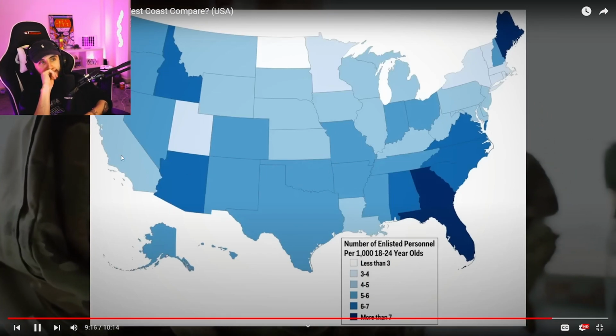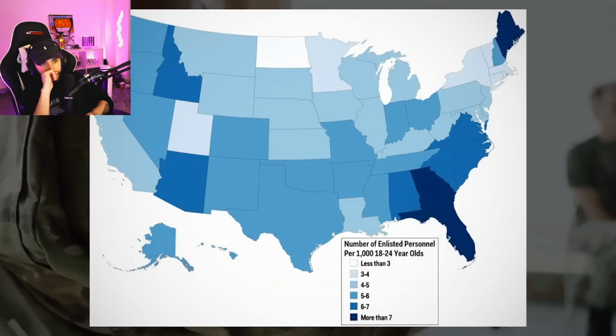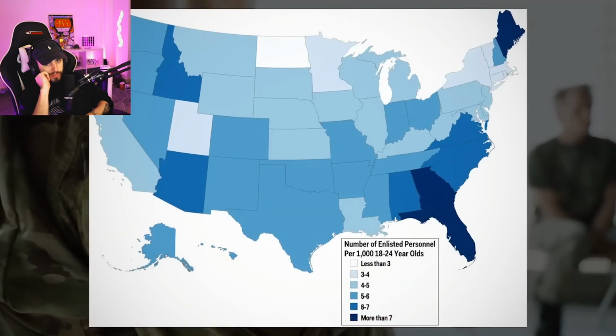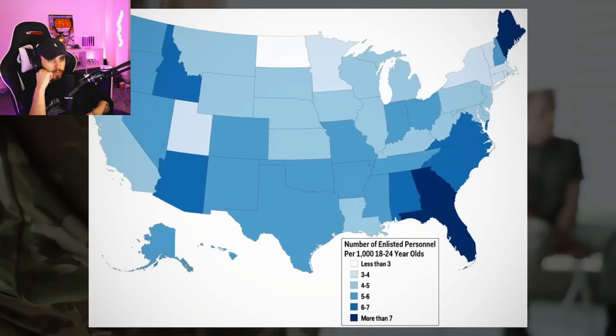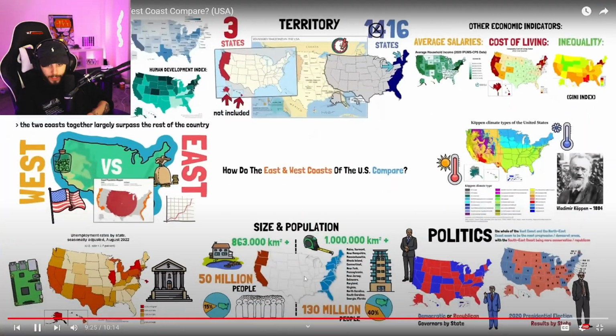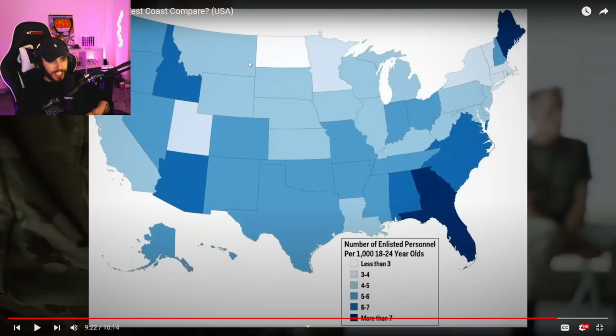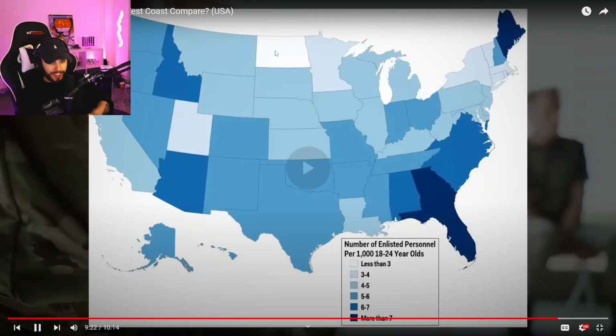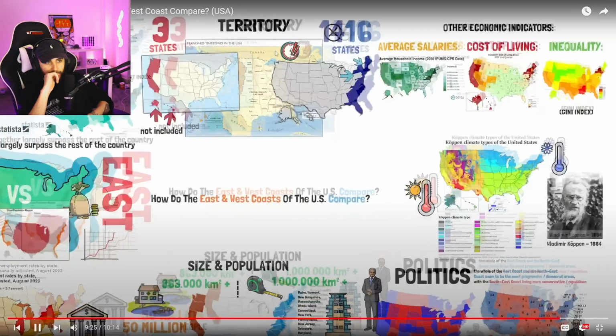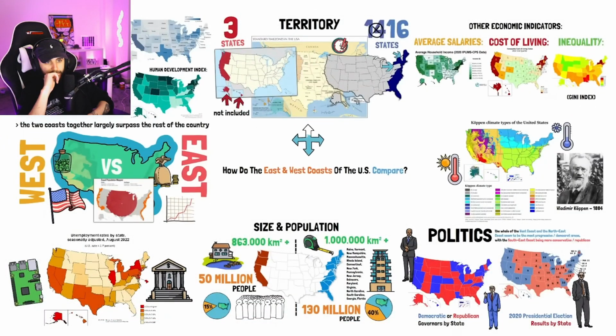A lot of these maps end up showing us the whole of the US states, but I try to focus on the comparison between the ones on the two coasts, since that's what this video is about. Bro, they're non-existent in the military. What the hell? So, that is how the East and West coasts of the United States compare in a few topics.